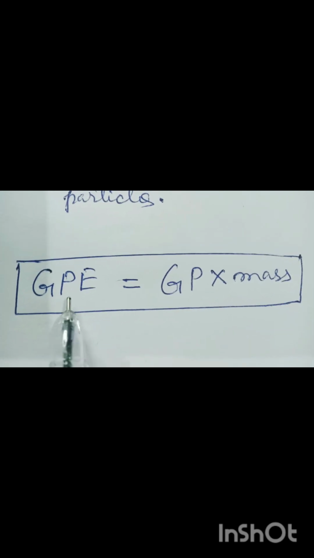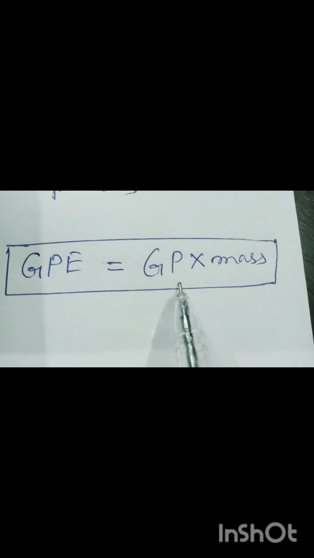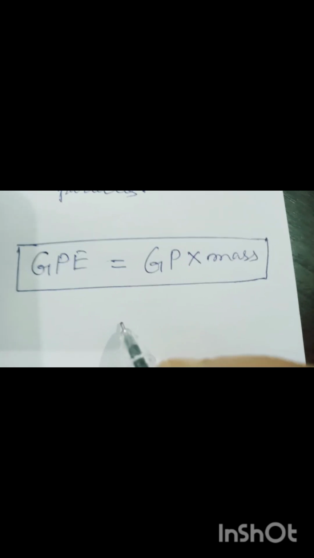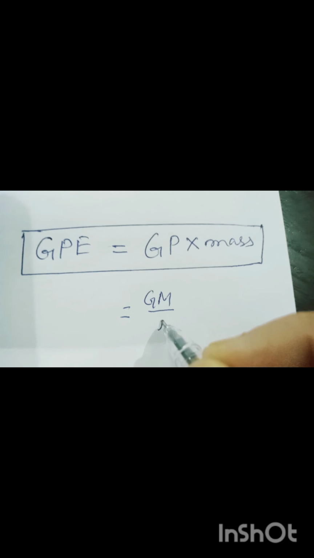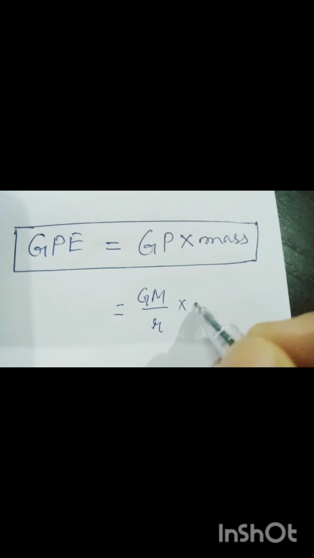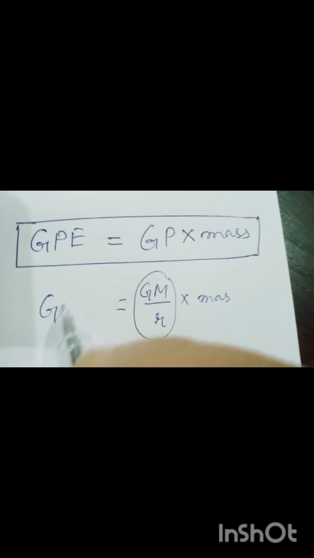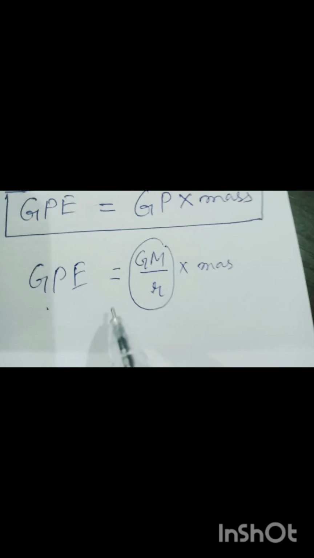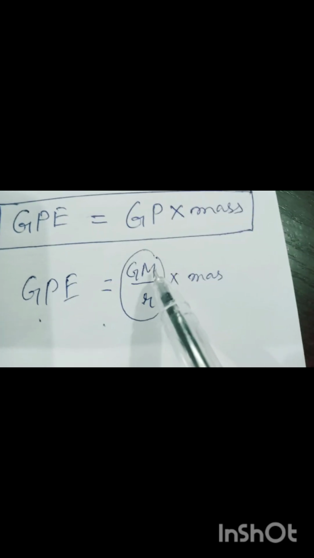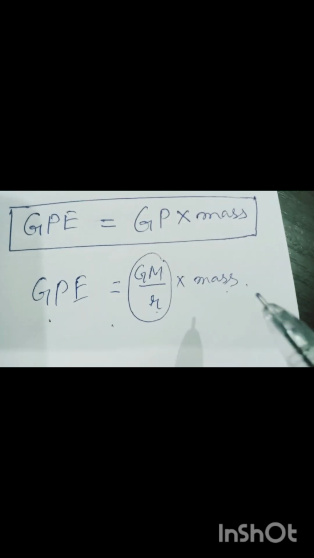So we can write the expression as gravitational potential energy equal to gravitational potential multiplied by mass. The gravitational potential is G capital M by any distance r. The gravitational potential energy relation can be written as gravitational potential energy equal to GM by r multiplied by the mass of the object.